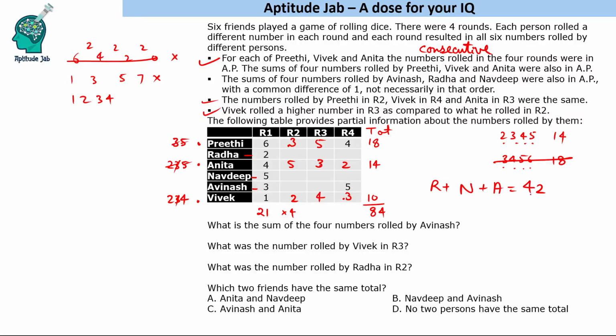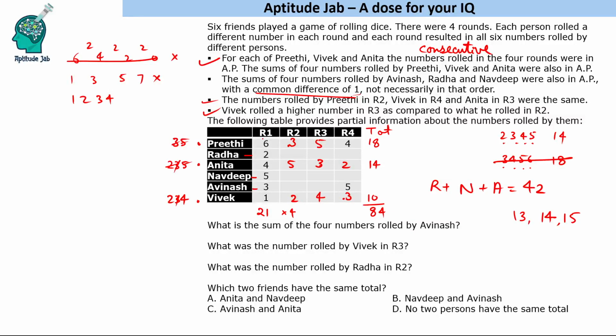Now if 3 numbers add up to 42, the central number should be 14, right? And the common difference is 1, so the numbers are 13, 14 and 15. Okay, so this is how we find out the totals. Now 13, 14 and 15. Now how do we find out what the numbers are?